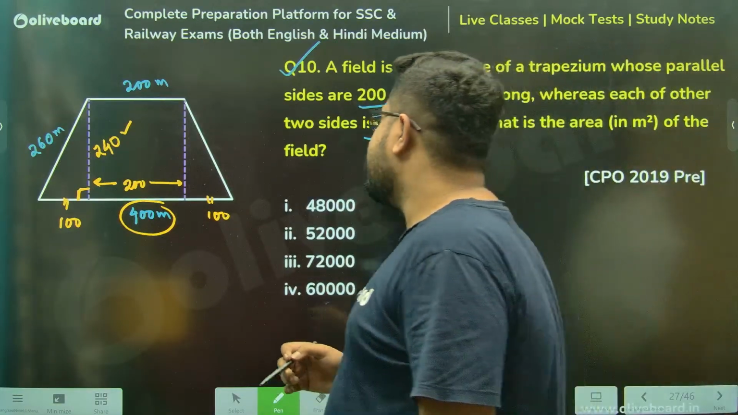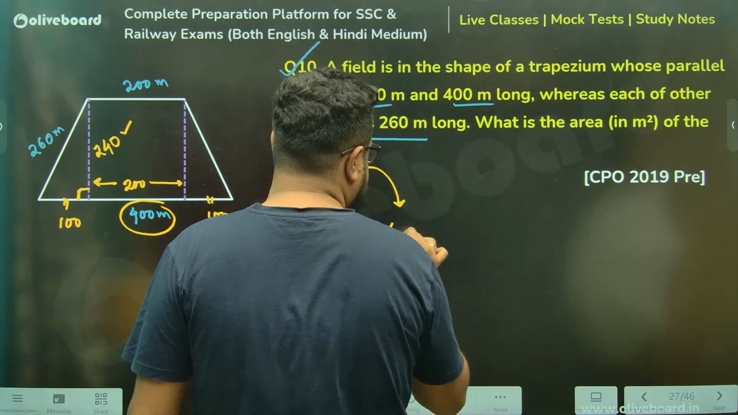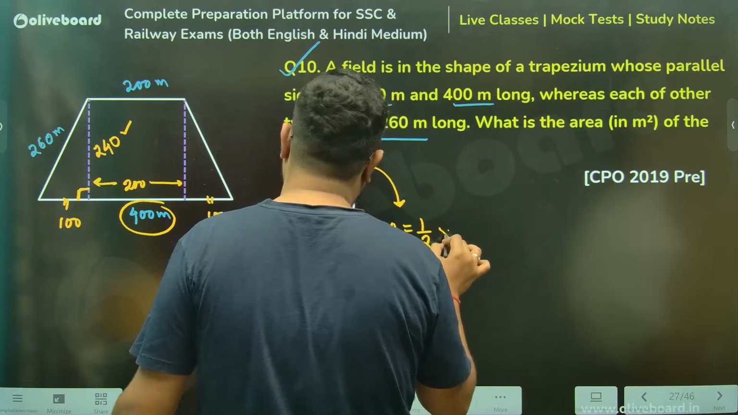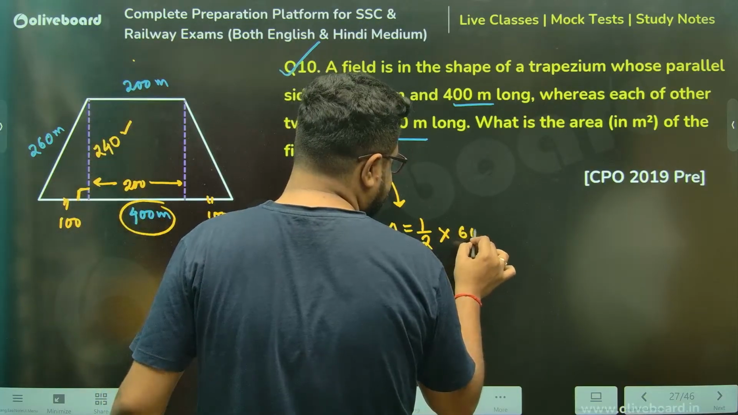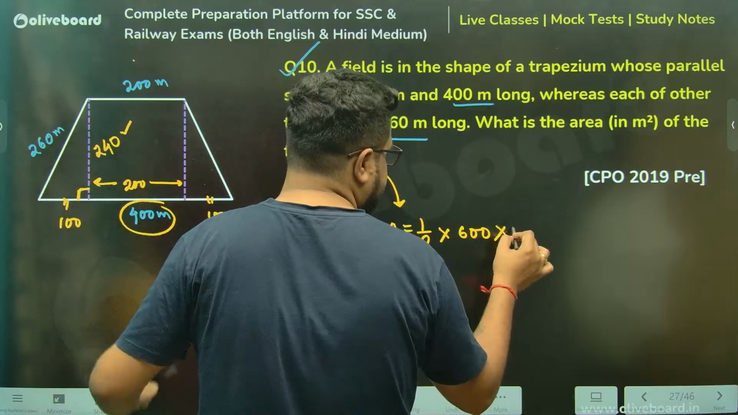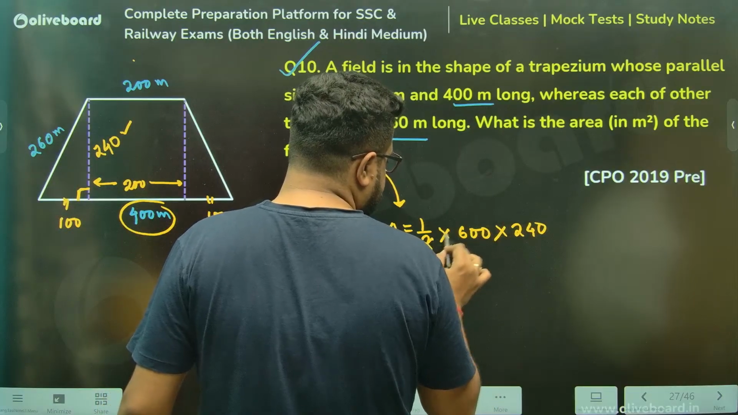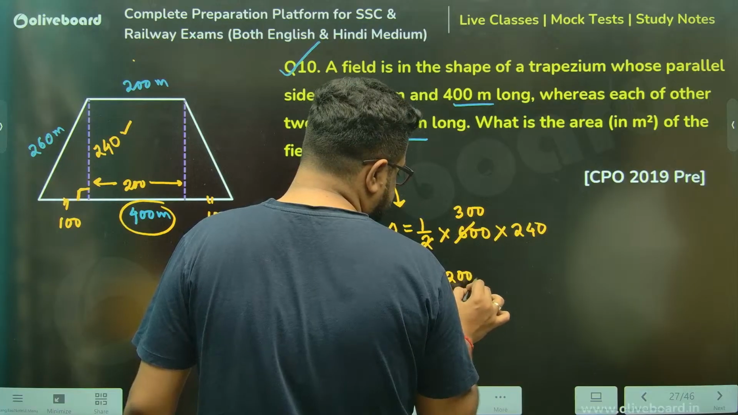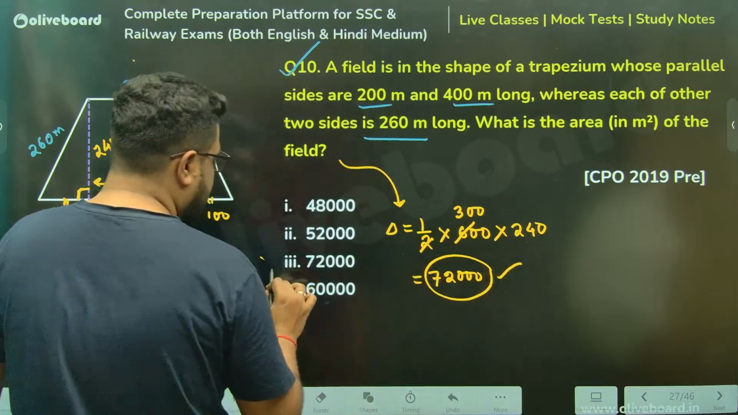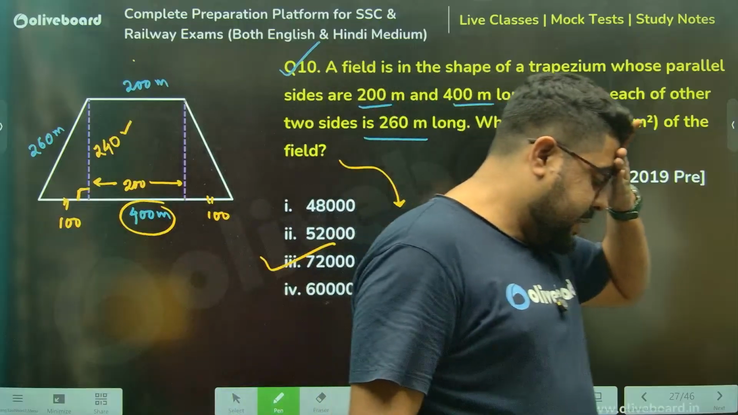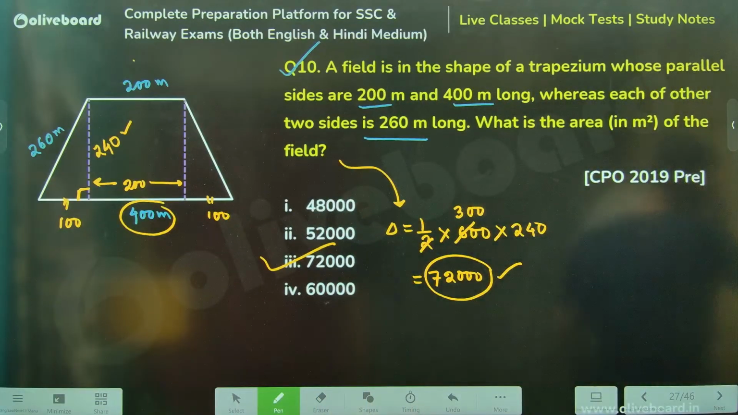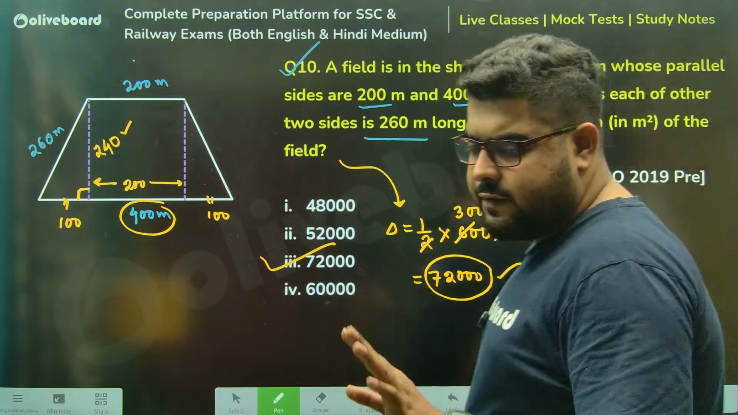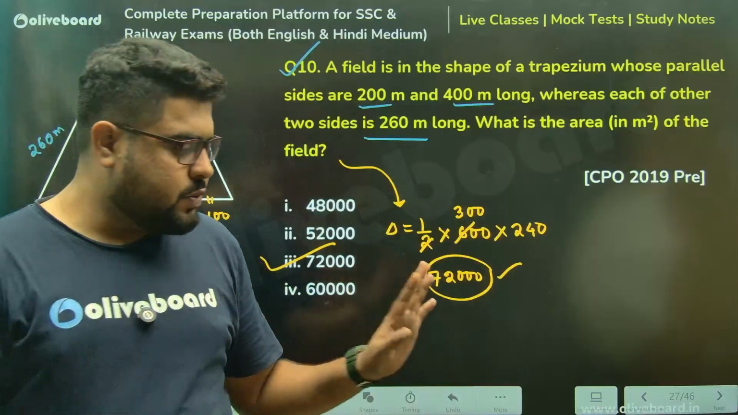And once you know that, area is just a cakewalk. Half into sum of parallel sides, 200 plus 400, 600, into the height, 240. So this is 300, 300 into 240 is 72,000. That's your correct answer, sir. Option number 3, that is most definitely your correct answer. Clear, everyone? Not a very difficult thing to do. It's very, very easily doable.